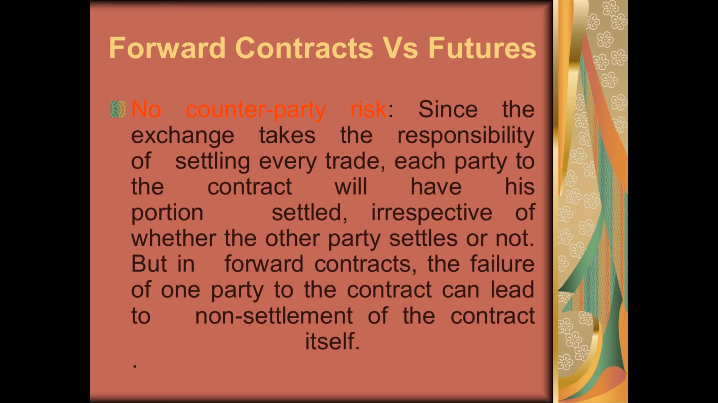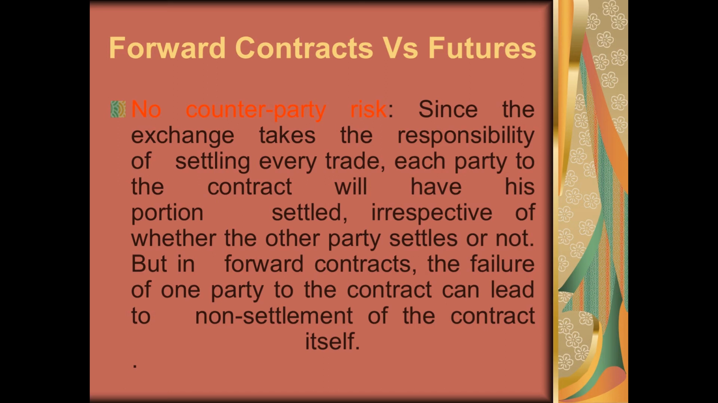If we have to compare forward contracts versus futures contracts, by basic definition both of them are the same: an agreement where two parties decide to exchange the underlying asset at a future date at a future price. The only difference is that forward contracts are over the counter, customized contracts, whereas futures contracts are standardized contracts.